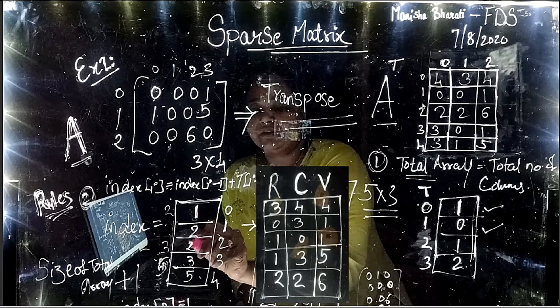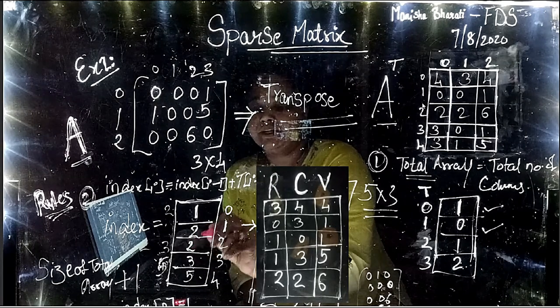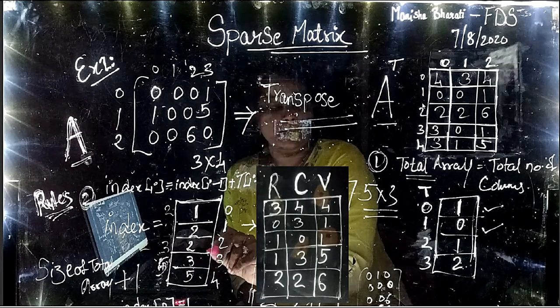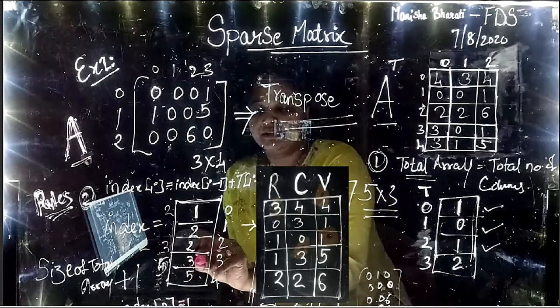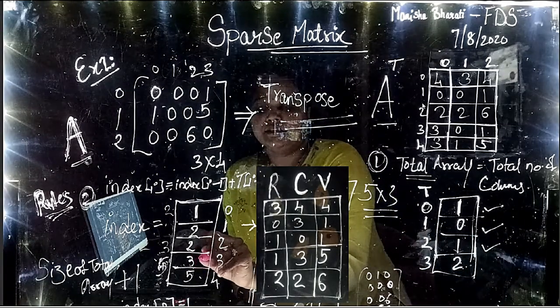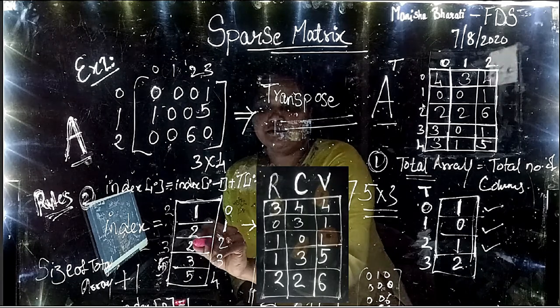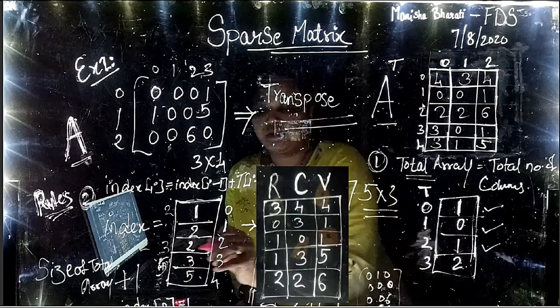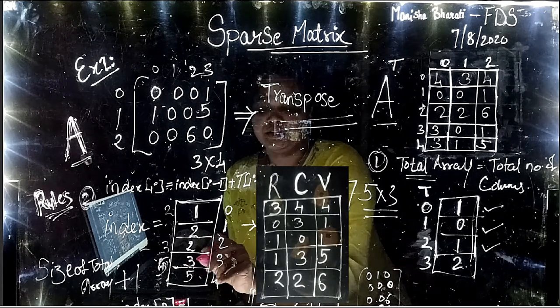So index of 2 is 2. Let us calculate index of 3 now. Index of 3 will be index of 2 plus T of 2. Index of 2 is 2 and T of 2 is 1. So 2 plus 1 we get 3.